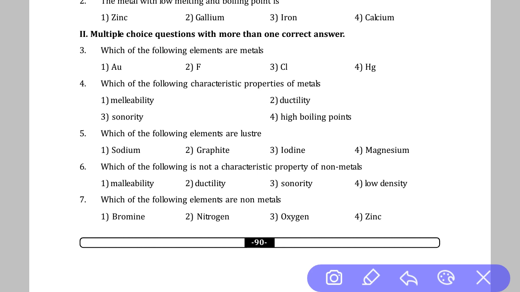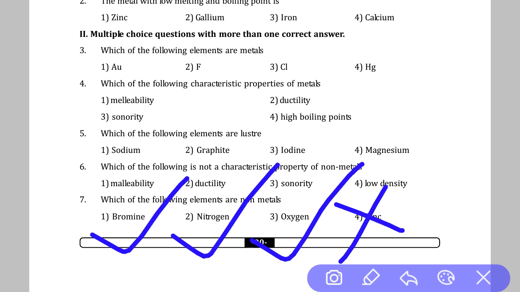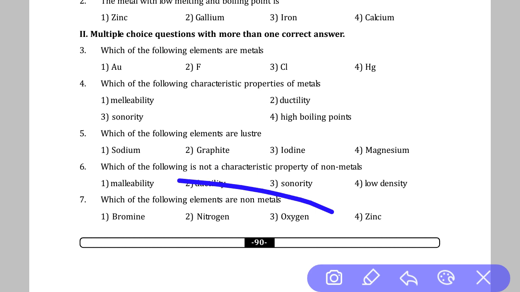Going to the next question: which of the following elements are non-metals? Very simple question. Basic idea: bromine is a liquid and a non-metal. Nitrogen is a non-metal. Oxygen is a non-metal, but zinc is not a non-metal. Zinc is a solid metal. So our answer is again 1, 2, 3. Okay, so these are the foundation questions of basic chemistry.